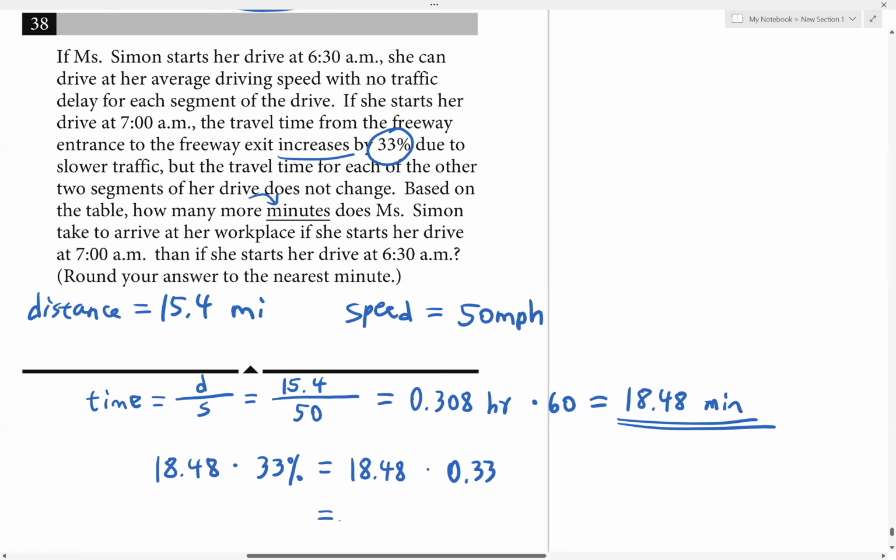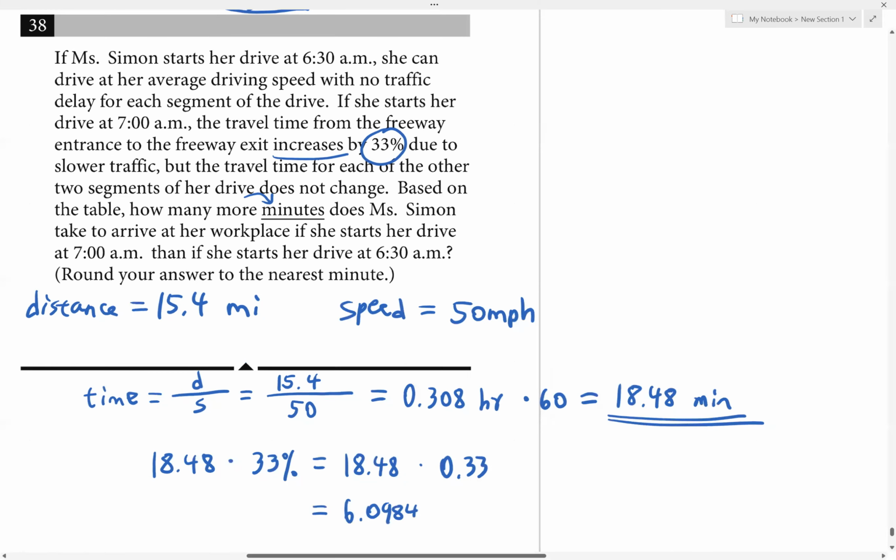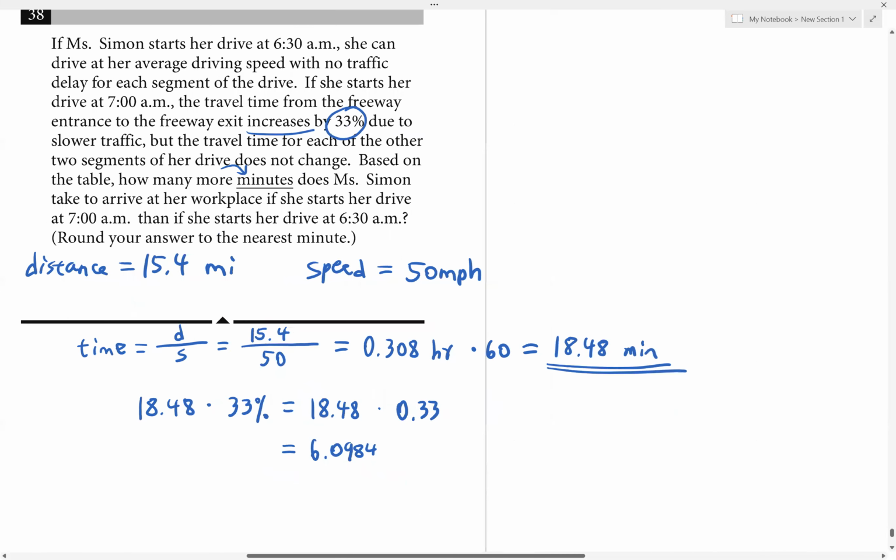So 18.48 times 0.33 gives us 6.0984. The question asks how many more minutes, so we round to the nearest whole number. It should be rounded to 6. That will be the final answer for this question.